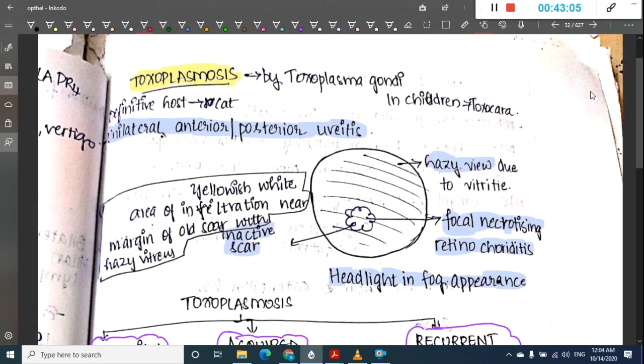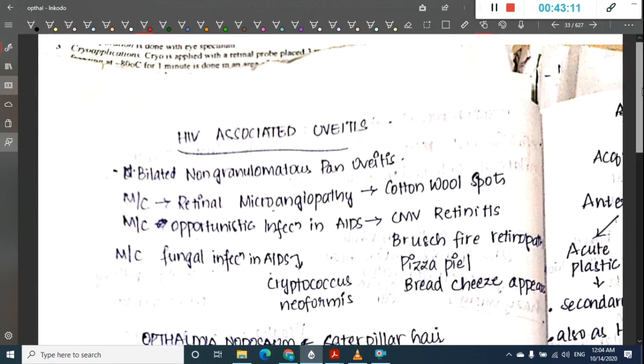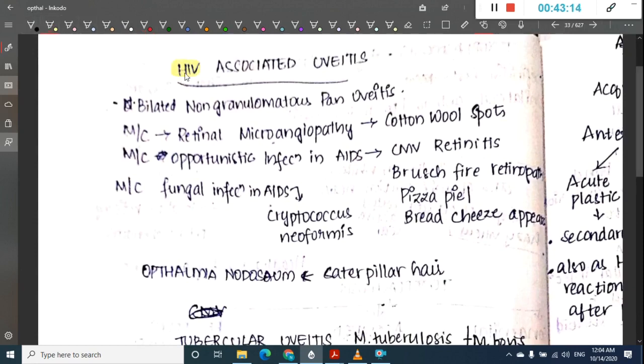Then after toxoplasmosis we have HIV associated uveitis. So what do you see in HIV associated uveitis? It mainly involves bilateral non-granulomatous panuveitis. What is the most common manifestation? Most common manifestation is retinal microangiopathy which shows cotton wool spots, and the most common opportunistic eye infection is CMV retinopathy, where you see brush fire retinopathy, pizza pie appearance, or bread and cheese appearance.